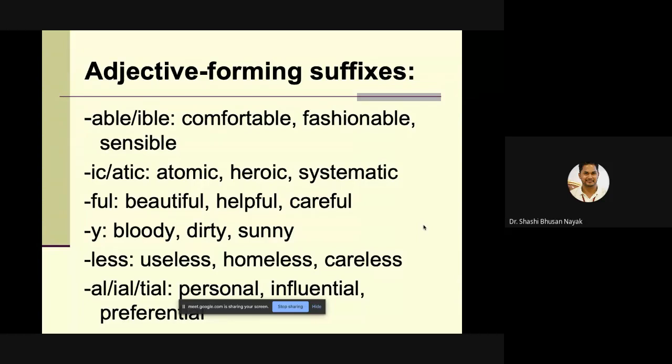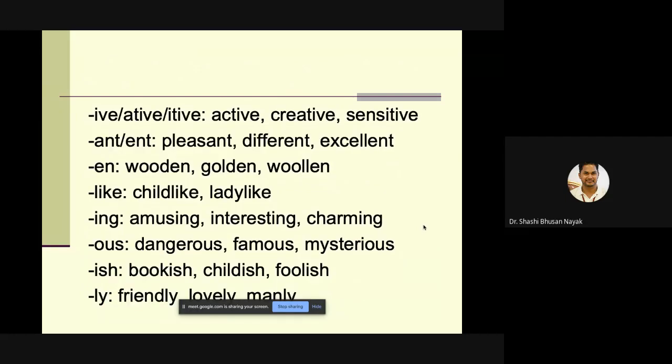Then examples for suffixes of AL or IAL or TIAL: personal, influential, preferential. These are the examples of suffixes of adjectives. More examples for IVE or ATIVE or ITIVE: active, creative, sensitive. Then suffixes for ANT or ENT: pleasant, different, excellent. Then examples for EN: wooden, golden, woolen.